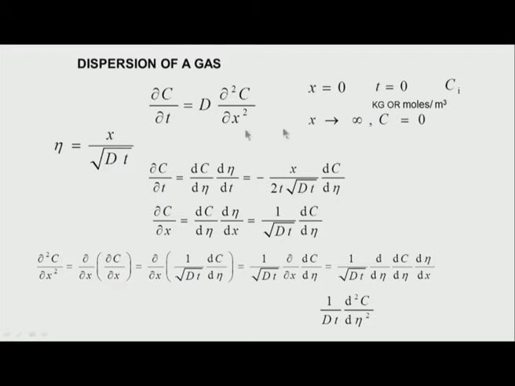Therefore, I want to solve this equation, and as I just now said, I have both x and t in this equation.